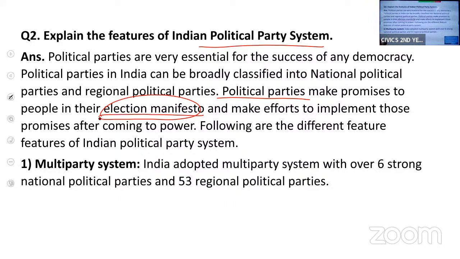Let us move to the features of the Indian political party system. The first thing is we have a multi-party system. We have over 6 strong political parties at national level and 53 regional political parties. In every state, you have some regional parties, and we have 6 national political parties. So in India, we have adopted the multi-party system.